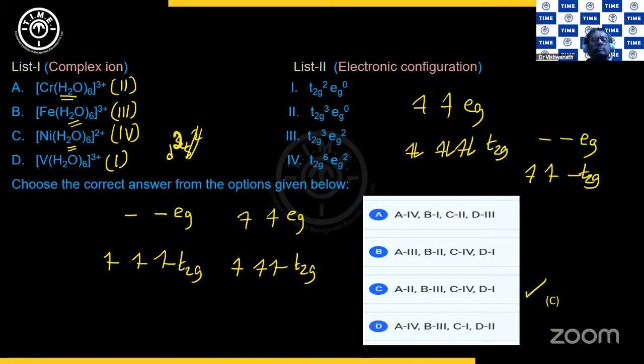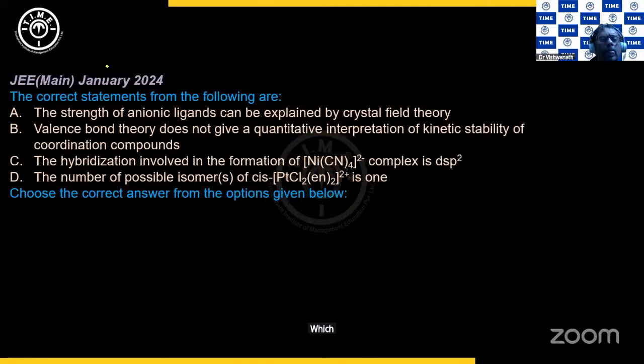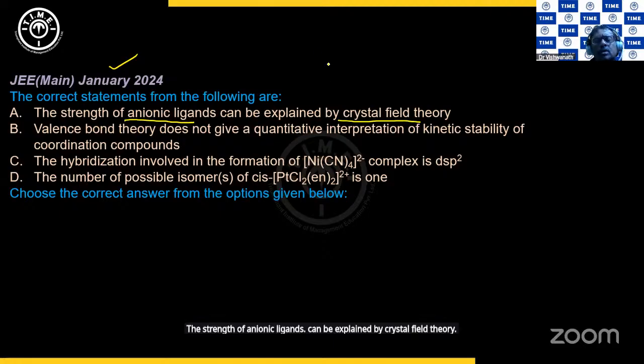Clear? Next question, which has come out in JEE Main Jan 2024. The strength of anionic ligands can be explained by crystal field theory. So then why is OH minus weaker than H2O then? There is no explanation.